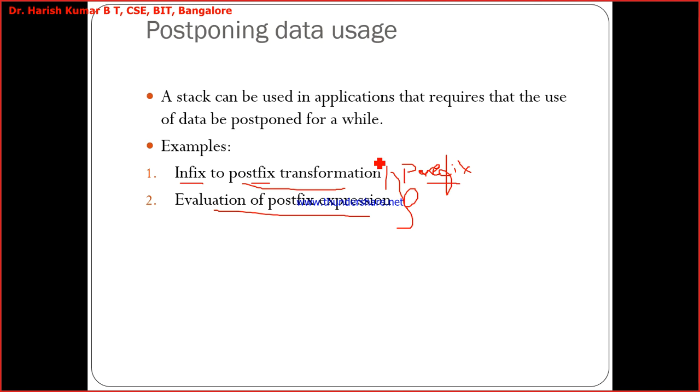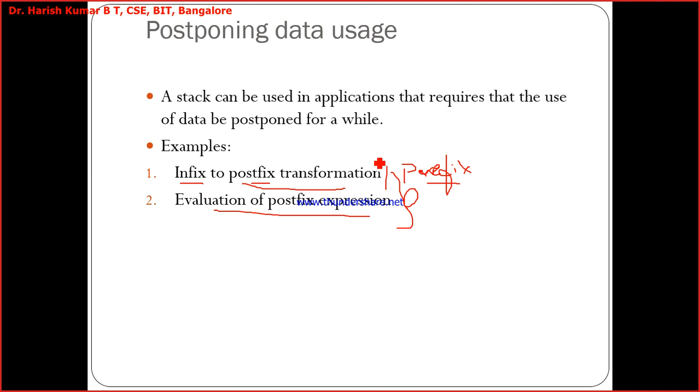You'll be representing the stacks using arrays, the same structure I showed you now, and implementing the push operation, pop operation, checking the underflow and overflow conditions, and displaying the content of the stack at any point of time.